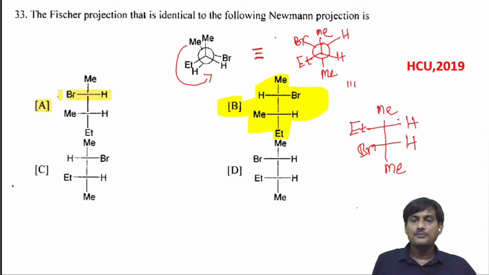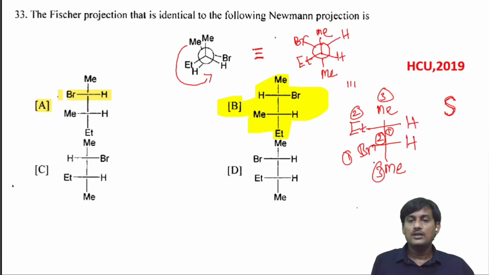So let's take configurations. What is the configuration at the ethyl group? Here both the hydrogens are on horizontal. Let's take priorities: first priority, second priority and third priority. When you connect these, you are getting clockwise. When H is on horizontal and it is clockwise, it should be S. And here, this is 1, this is 2 and this is 3. When you connect 1, 2, 3, you get clockwise, but hydrogen is on horizontal position, so here you will get S, S.